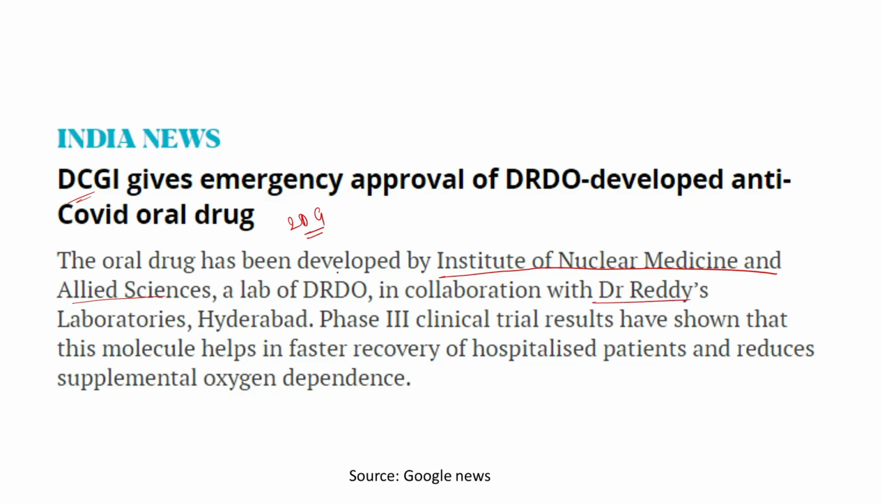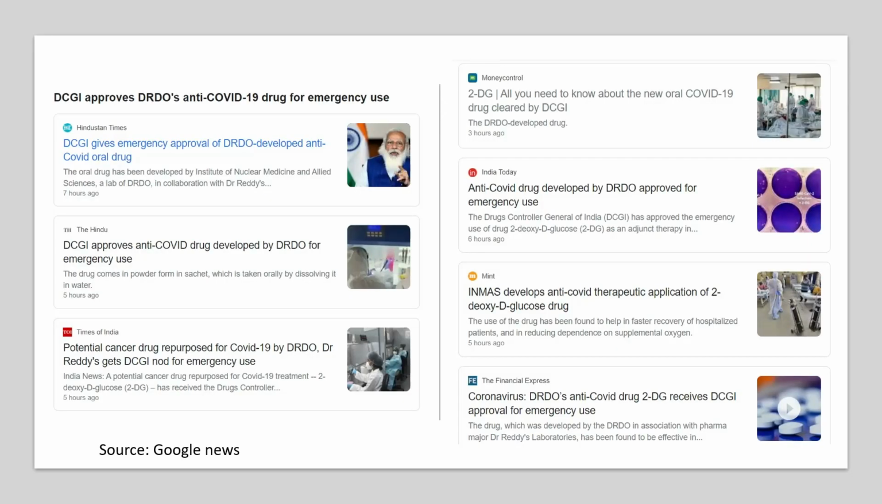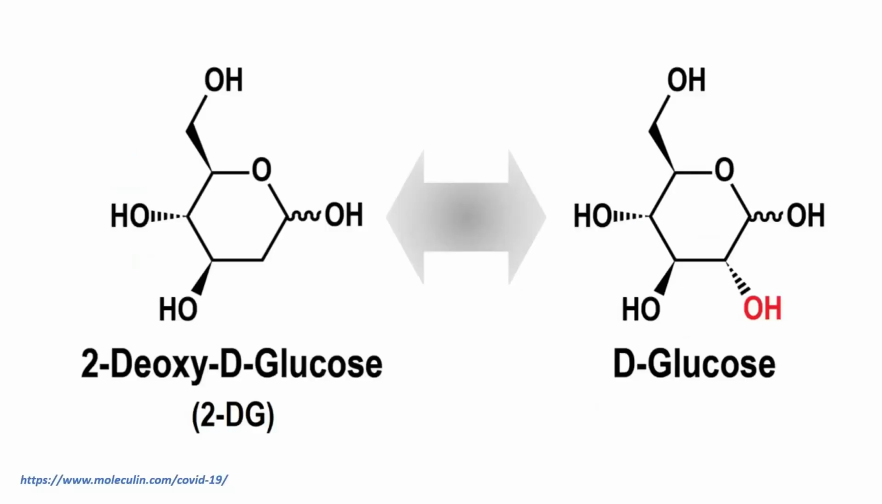And based on the results of the phase 3 clinical trials, it has shown that this molecule, this 2DG, helps in faster recovery of hospitalized patients and reduces supplemental oxygen dependence. And these are a series of other newspaper articles which show the DCGI approval of DRDO's anti-COVID-19 drug for emergency use. But now we are going back to science, that what's the molecule 2DG.